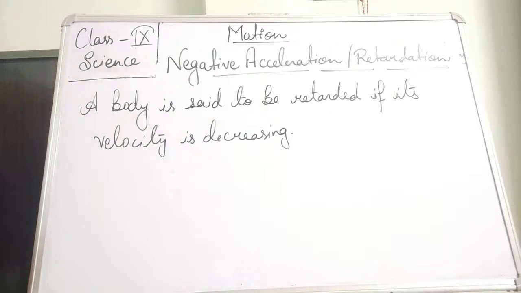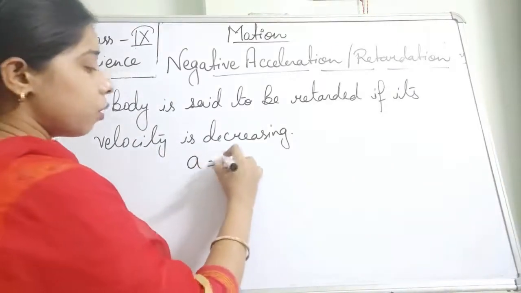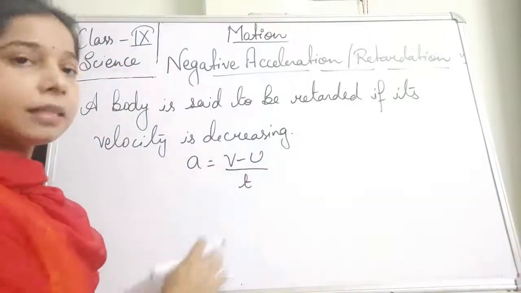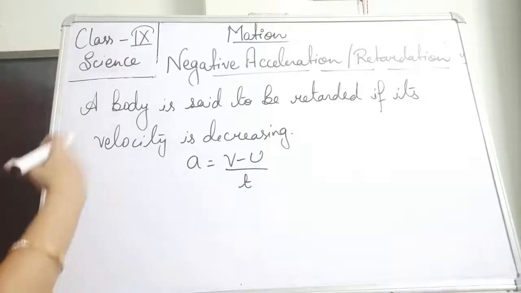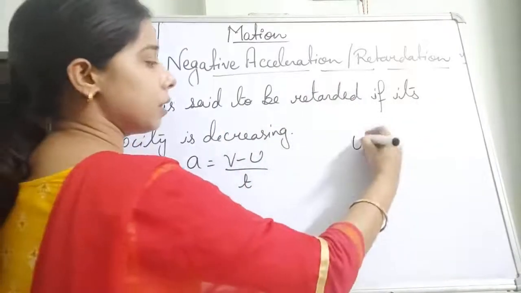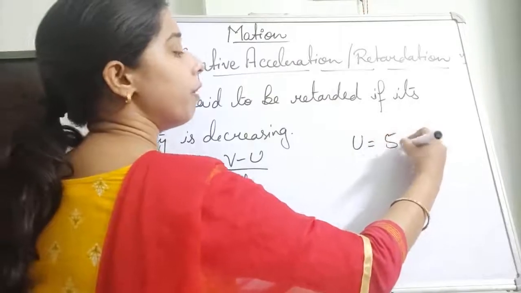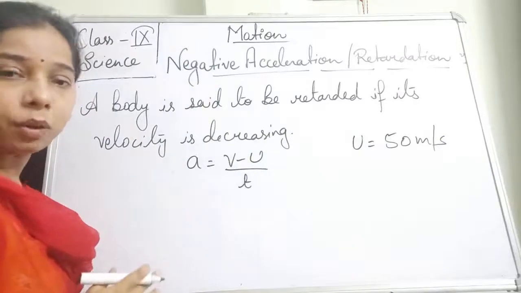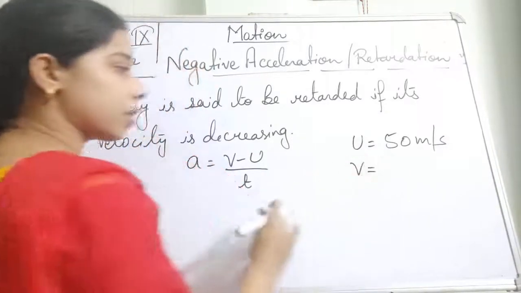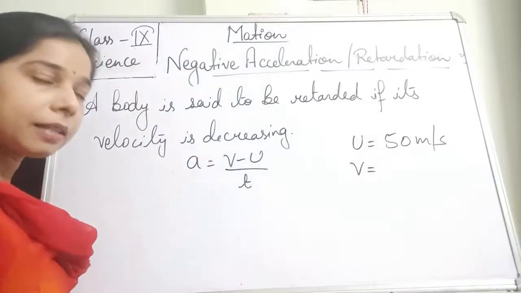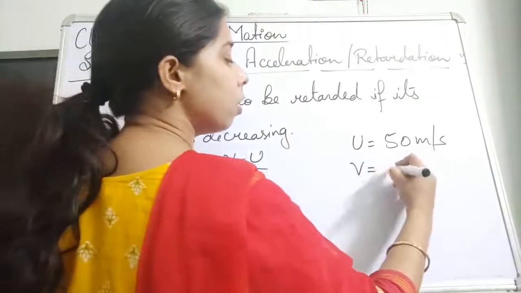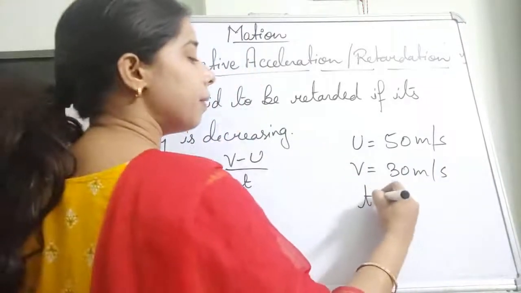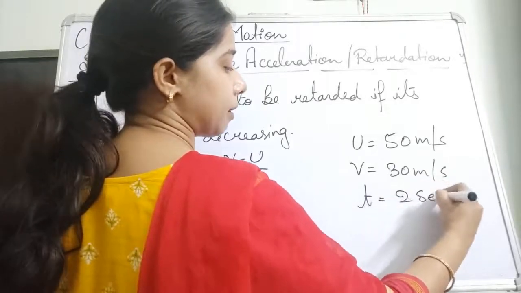So we know that acceleration is equal to v minus u upon t, where v is the final velocity, u is the initial velocity and t is the time taken. Suppose the body is moving with an initial velocity equal to 50 meter per second. It is the velocity, that's why I have written meter per second only. And after some time the speed decreases to 30 meter per second, and this change in velocity happens in 2 seconds.